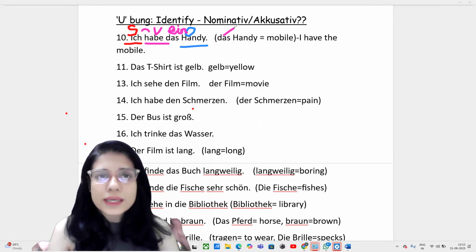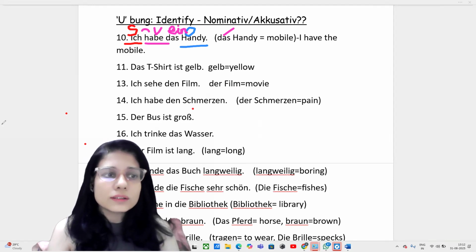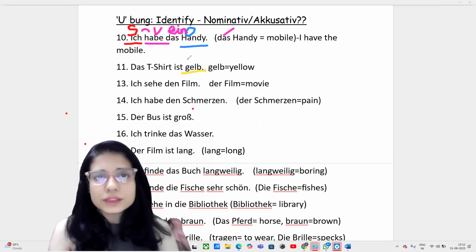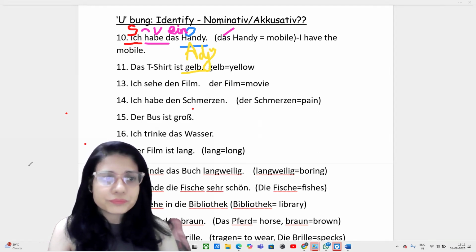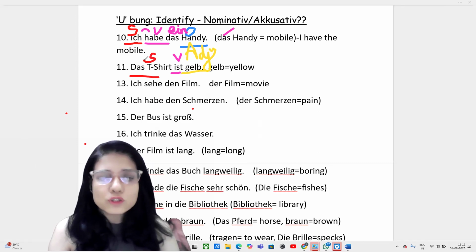Now 11th point. Das T-shirt ist gelb. The T-shirt is yellow. So yellow is the color. That means it denotes it is an adjective. Adjectives I am highlighting with yellow. Ist is the verb. So verbs I am highlighting with the green color. And das T-shirt is your subject. Das is the article and T-shirt is the subject.